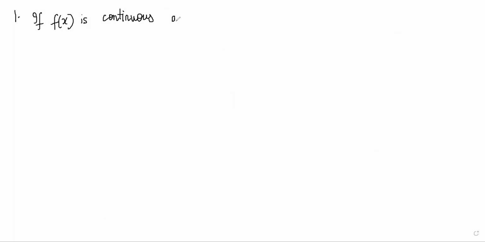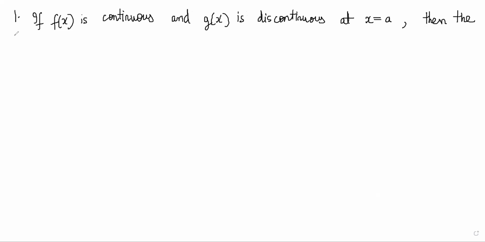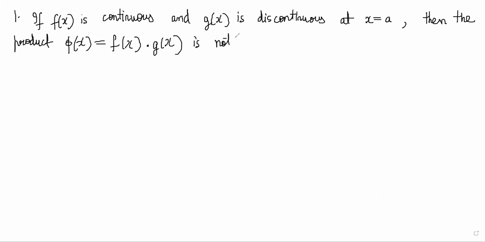If f(x) is continuous and g(x) is discontinuous at x equal to a, then the product function phi(x) = f(x) g(x) is not necessarily discontinuous at x equal to a.